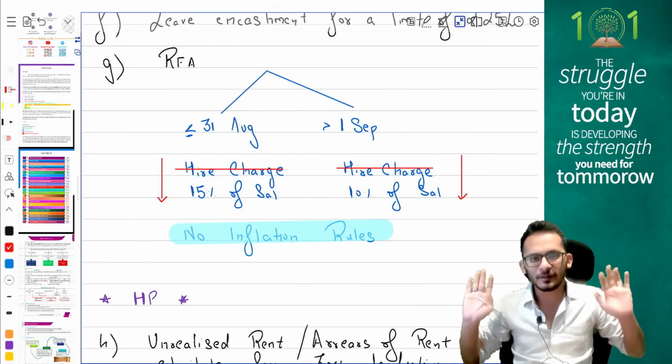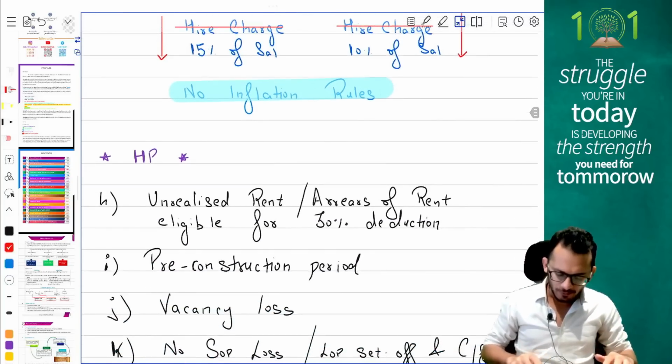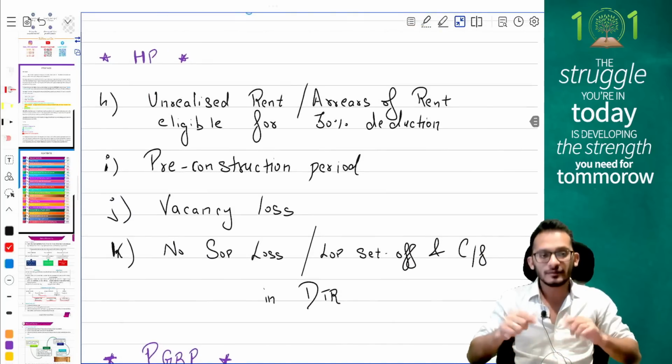Are you with me till here, people? Quickly going forward, we are moving on to the amendments of HP. Provisions of HP, people. Some critical things which you should keep in mind.